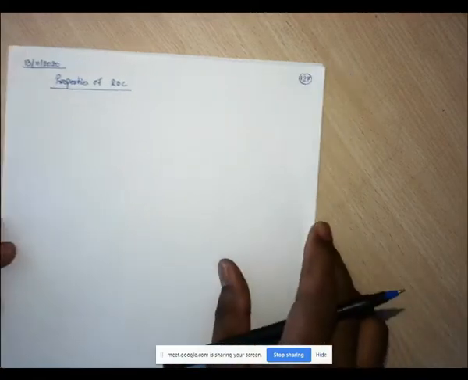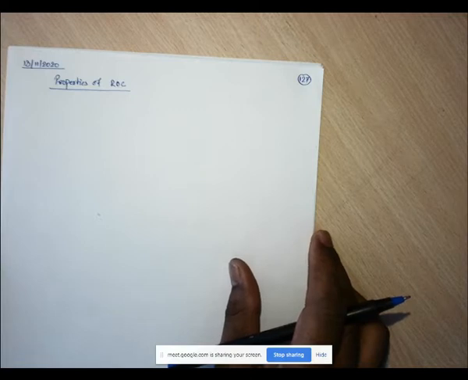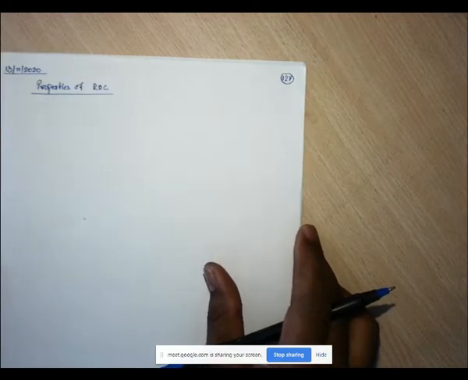So today we'll start with properties of region of convergence. What are the different properties, as we have seen by different problems in the previous class. We'll see what the particular different properties of this ROC are.